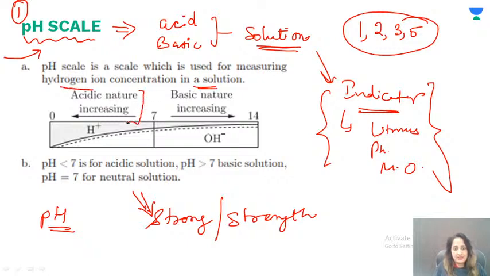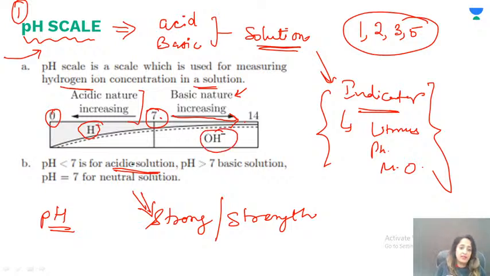So if it is acidic in nature, from 7 to 0, hydrogen ion concentration increases, which means it's acidic in nature. If the pH is anywhere between 7 to 14, that means as we are moving towards 14, its basic strength is increasing, or OH negative ions are increasing, and this gives you the idea whether it's an acid or base.